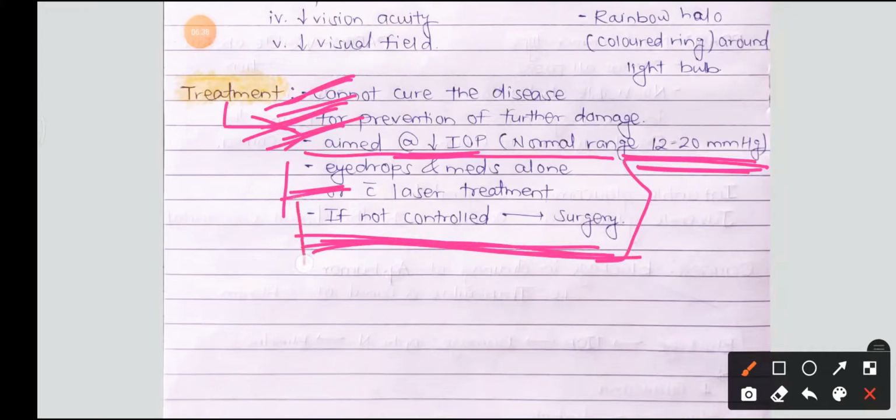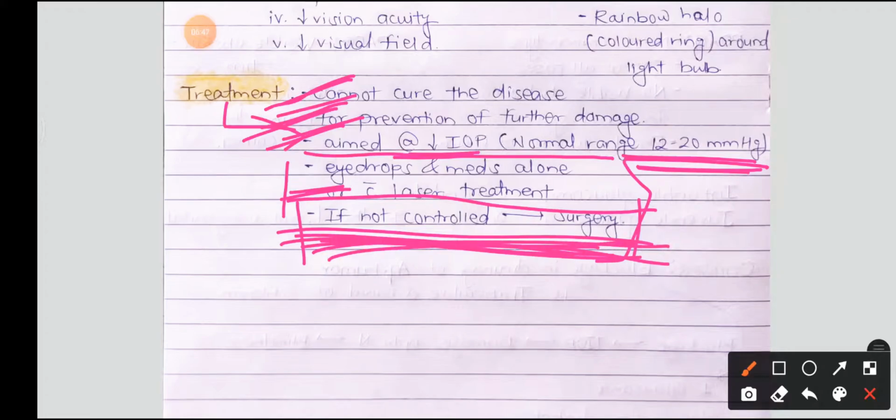And if the intraocular pressure is not getting in control by eye drops or medicines or the laser treatment, then surgery is done. In surgery, what is done actually is some stents are put into our eye, into the anterior chamber, from which the accumulated fluid or the aqueous humor is drained outside our eye.